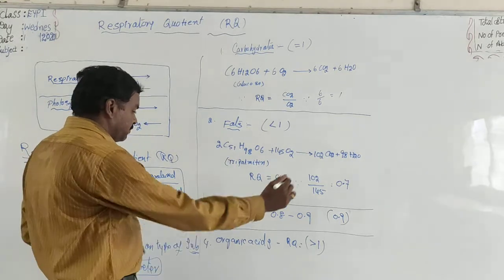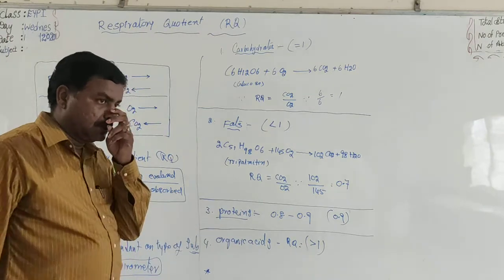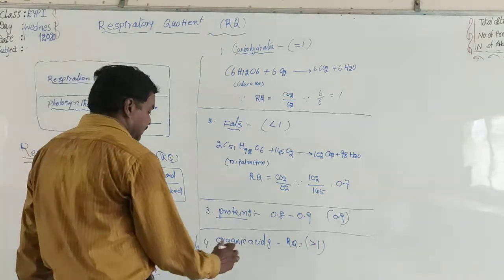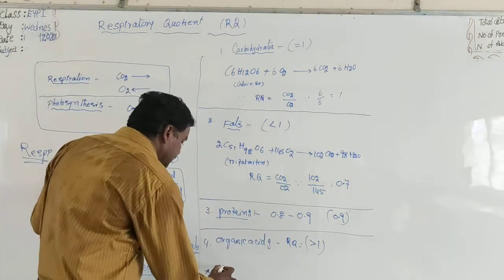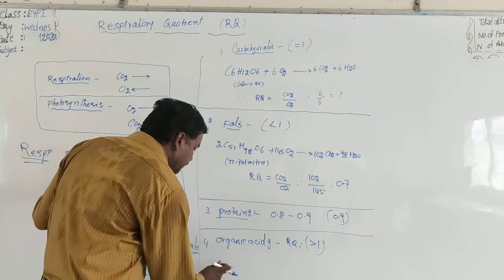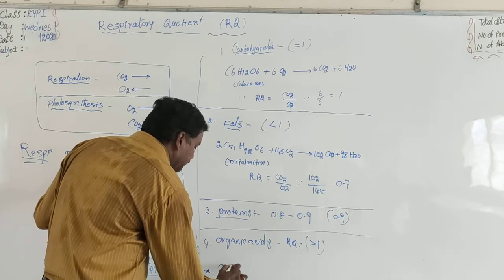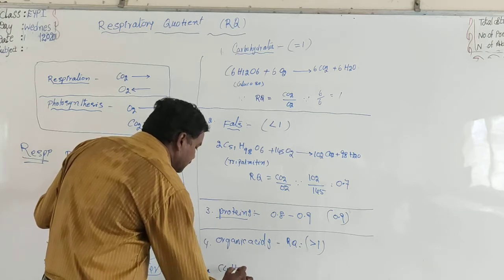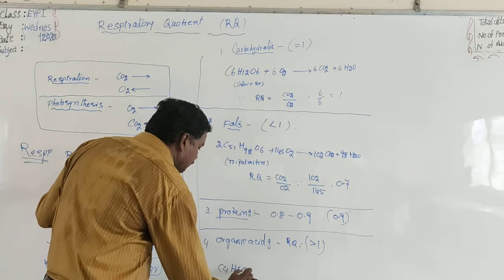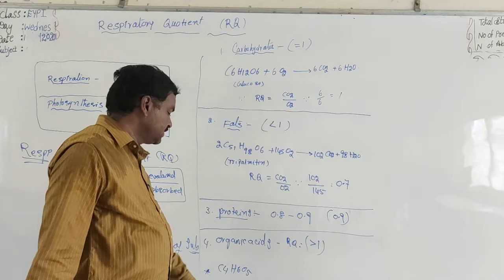Now coming to some examples. One of the acids is C4H6O5.